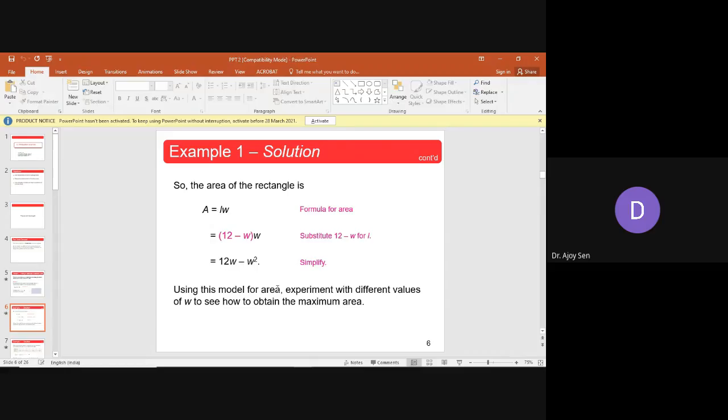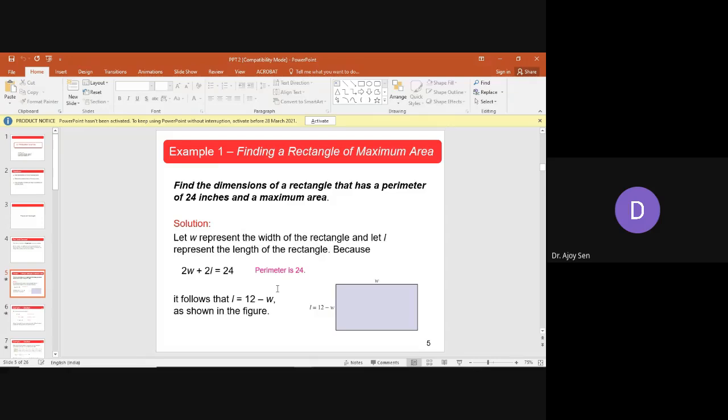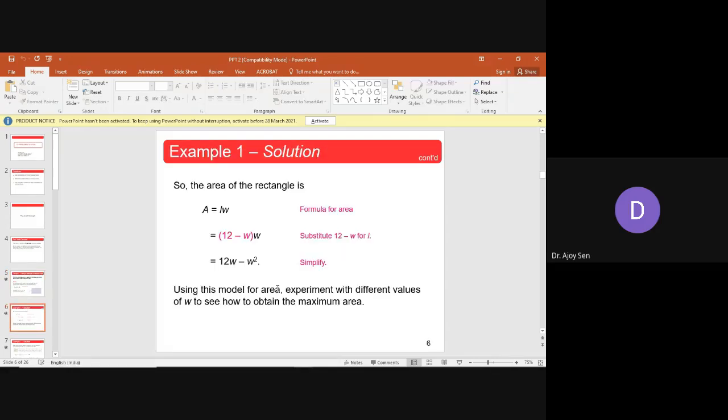The formula of area is L into W. Now from the previous equation, twice W plus twice L equals 24, we remove L, making the area depend on a single variable instead of two. We remove the dependence on one variable and make it dependent only on W. So we have A equals twice W minus W square.